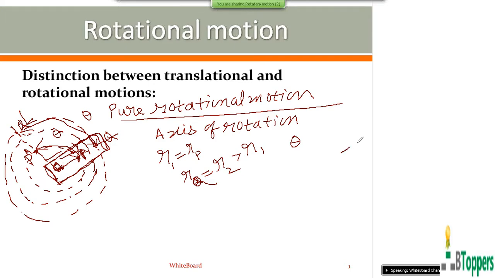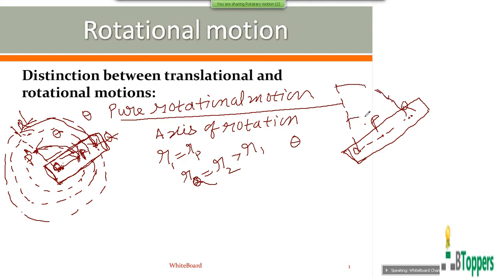If you consider two particles P and Q of the rigid body performing pure rotational motion about a fixed axis passing through the point O, then in a given time interval, both the particles P and Q will undergo the same angular displacement theta.